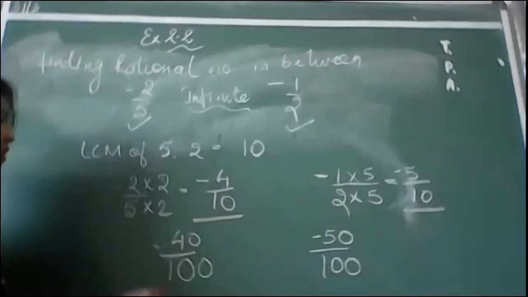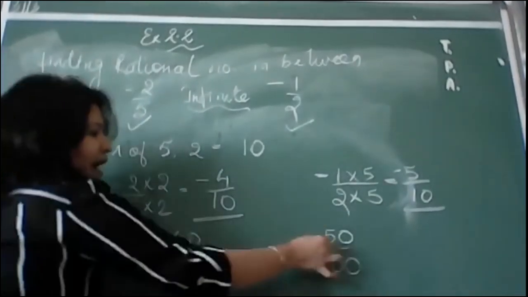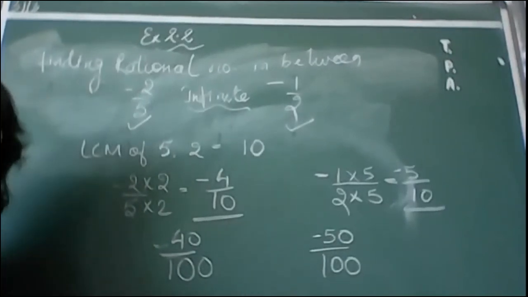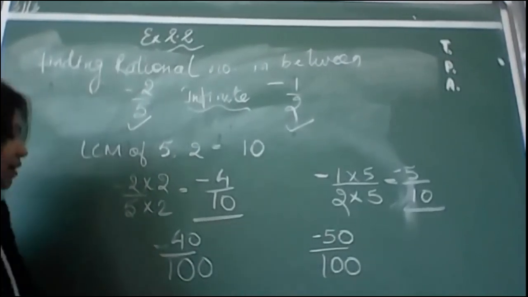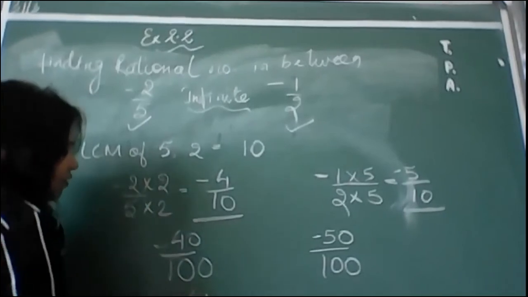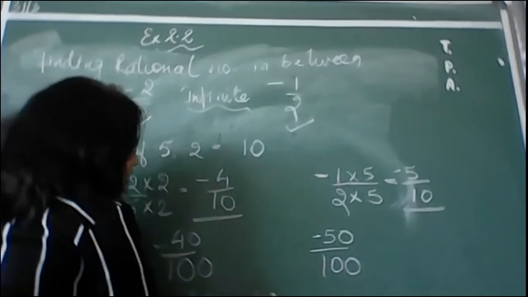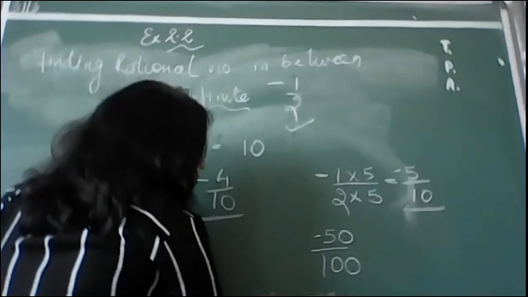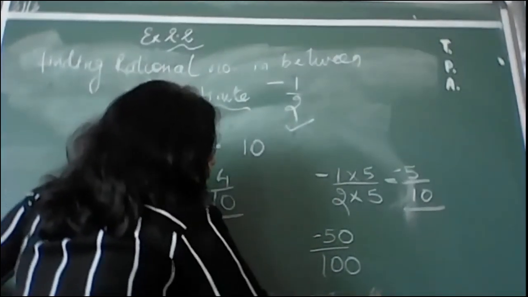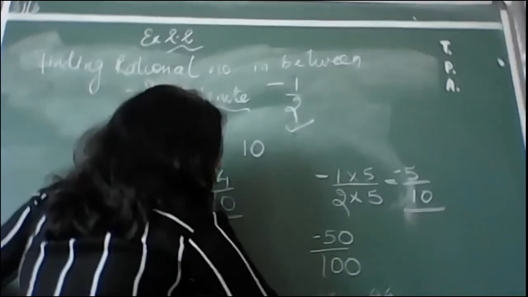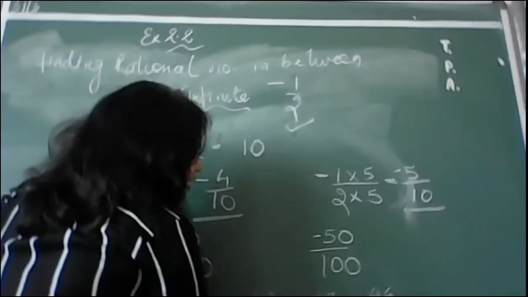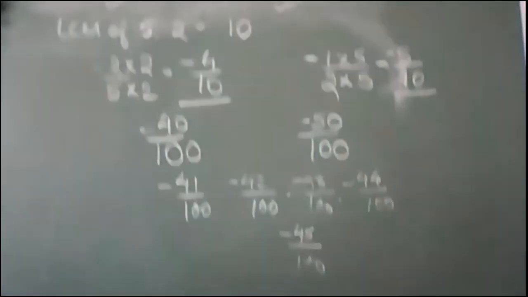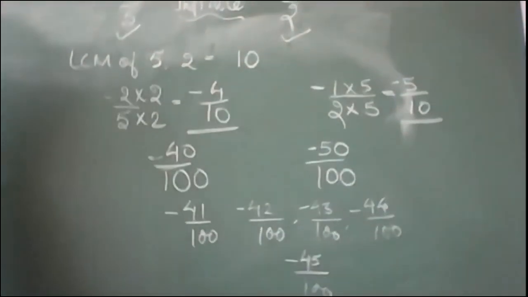Now you see the number, it's -40 and this is -50. Now you are again knowing that there are many numbers in between them, like -41 upon 100, -42 upon 100, -43 upon 100, -44 upon 100, then -45 upon 100. There are so many numbers which you can take between them.